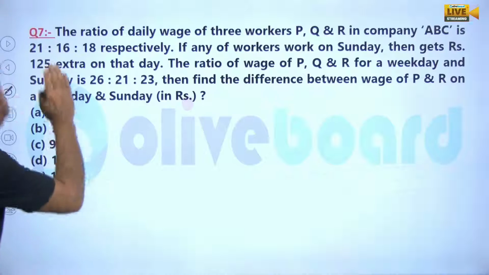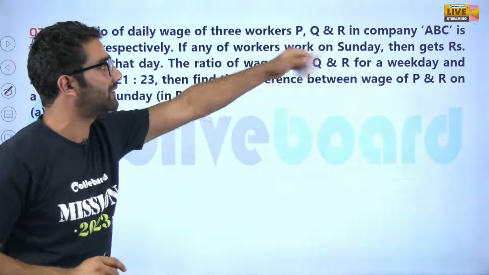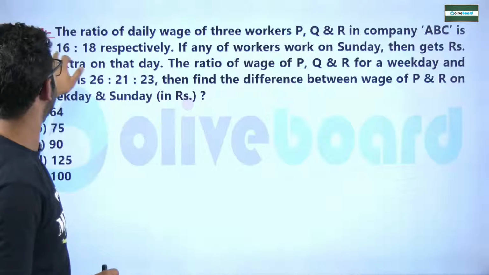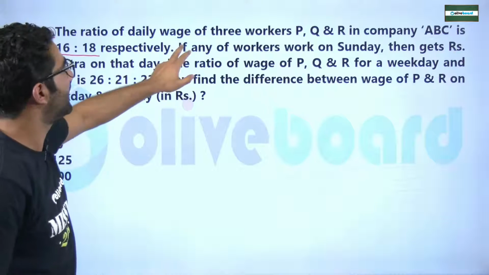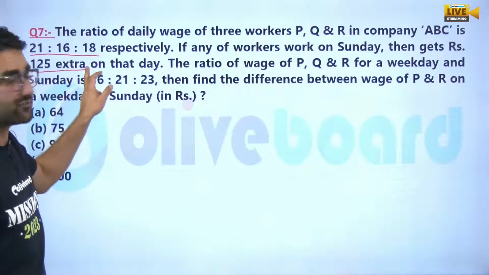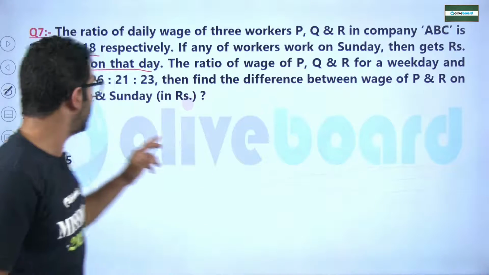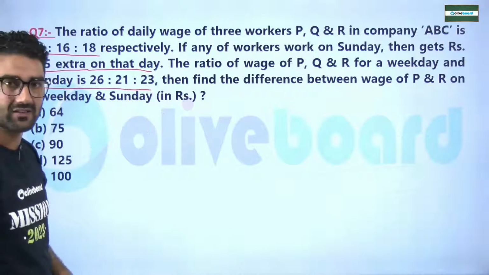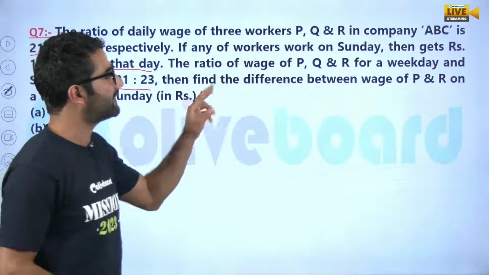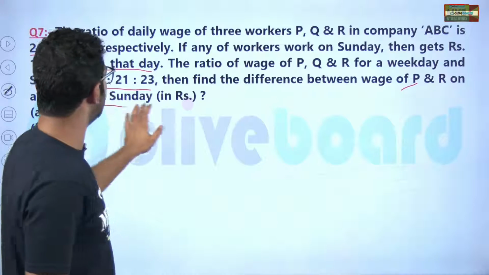It is given that the ratio of the daily wage of three workers P, Q, R in a company ABC is this much, respectively. If any of the workers on Sunday gets an extra 120 for that day, and the ratio of wages of P, Q, R for weekday and Sunday now becomes this much, find the difference between the wage of P and R on weekend Sunday.